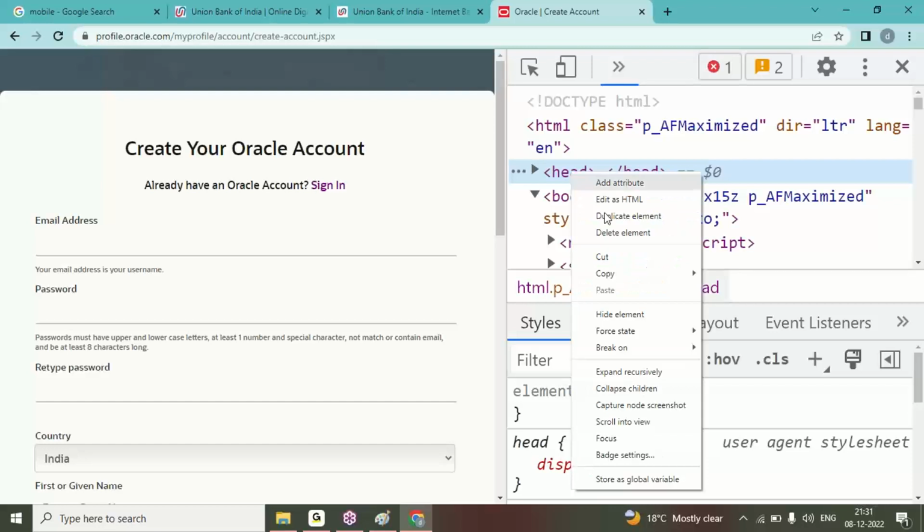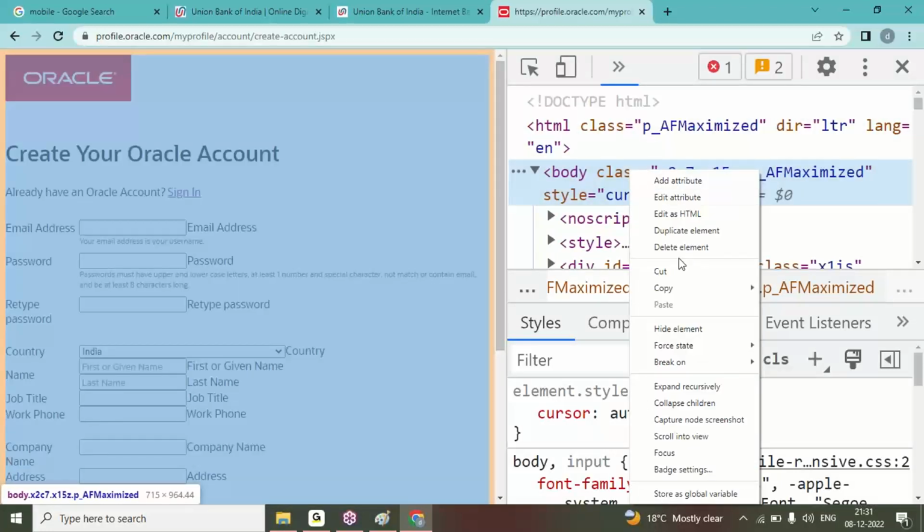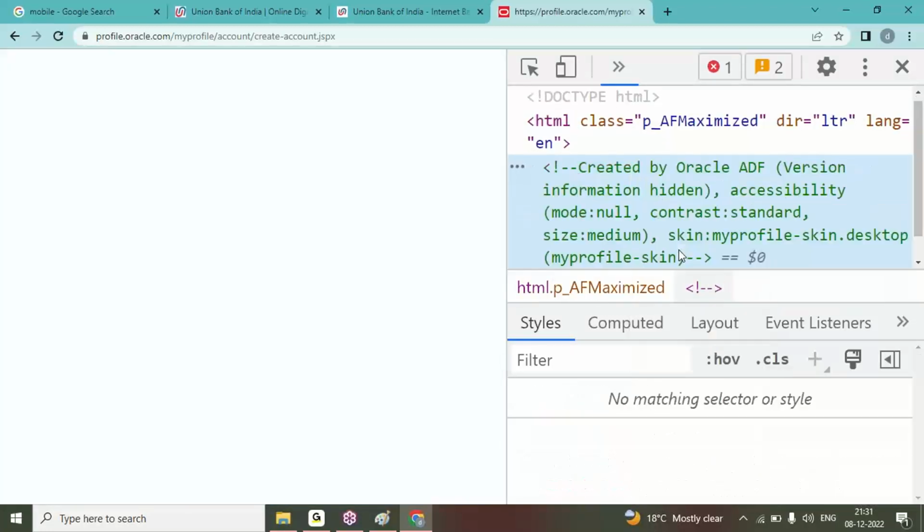If I don't use the head part, you cannot see any alignment for the web page. If I don't use the body tag, it is an empty web page. So every web page has doctype, HTML, head and body. That is the common structure for every HTML page.